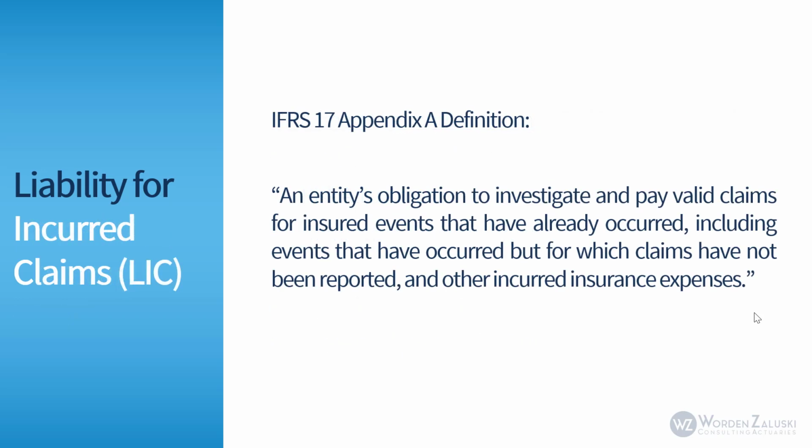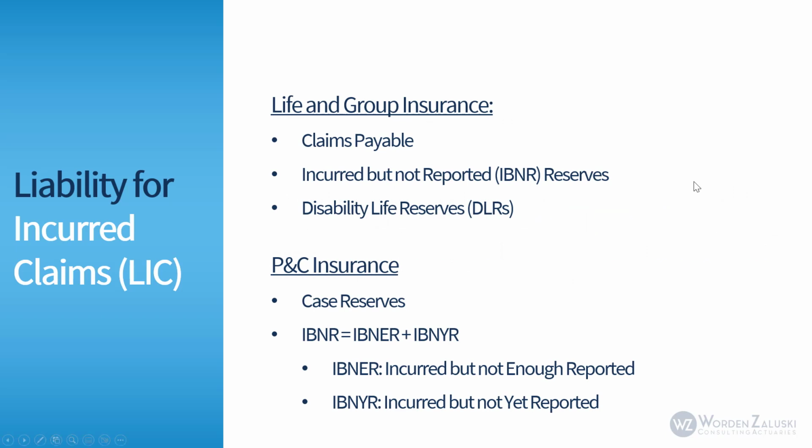The liability for incurred claims, or LIC, is defined as an entity's obligation to investigate and pay valid claims for insured events that have already occurred, including events that have occurred, but for which claims have not been reported, and other incurred insurance service expenses. And for life and group insurance, your LIC would typically include your claims payable, your incurred but not reported reserves, or IBNR reserves, and for disability business, it would include your disabled life reserves.